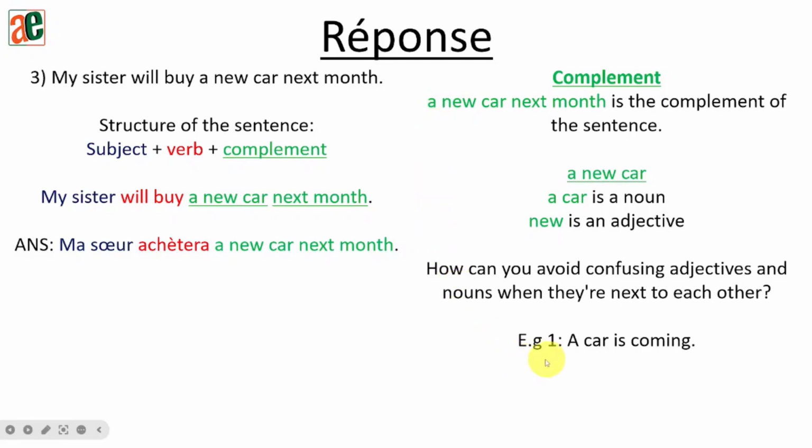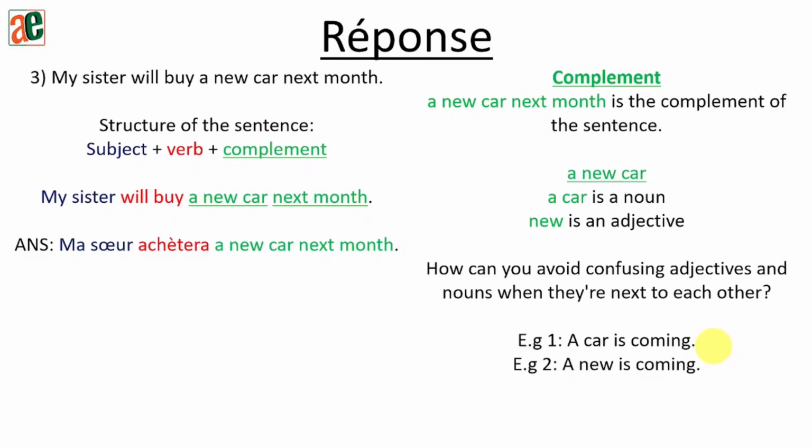So let's look at this example. A car is coming. You have a problem between new and car, so I'm writing a sentence while removing one of these two and see which one has proper meaning. So: a car is coming, and the other one would be a new is coming. Which one is clear, more understandable by common people?